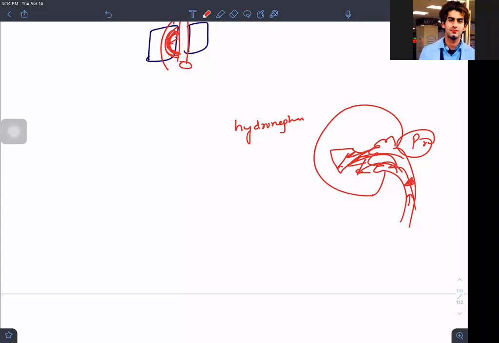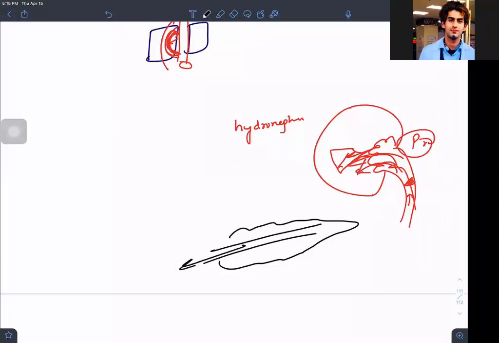Or for example, going to gastroenterology, this is my pancreas. In the pancreatic duct, if I have any sort of sclerotic thickening, or if I have any secretion which is not able to move forwards, this secretion will become thick. It will occlude the lumen of the pancreatic duct, and it will lead to an increase in the back pressure. Now the back pressure is increasing.